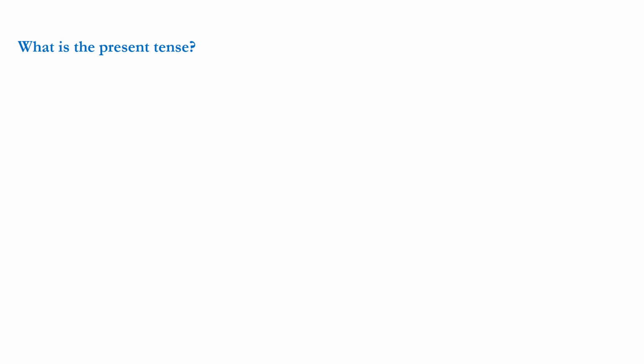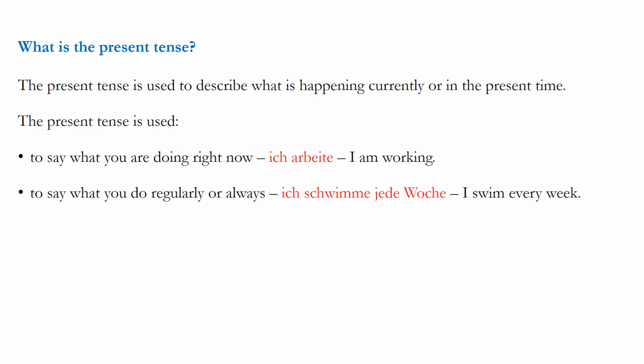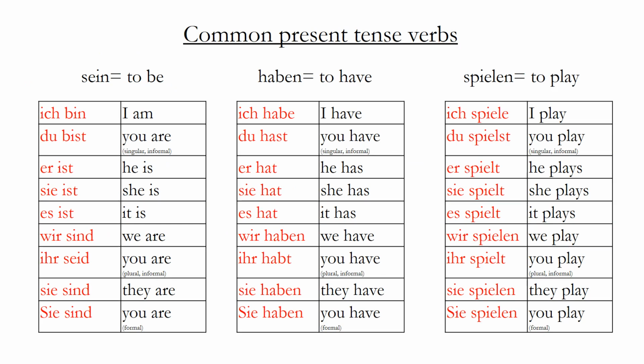What is the present tense? The present tense is used to describe what's happening currently or in the present time. It is used to say what you are doing right now. So for instance, ich arbeite, I am working. To say what you do regularly or always, so ich schwimme jede Woche, I swim every week. Or to describe something ongoing. For instance, ich spiele Fußball, I play football, implying that it's one of your regular hobbies. So here are some common present tense verbs that hopefully you already know.